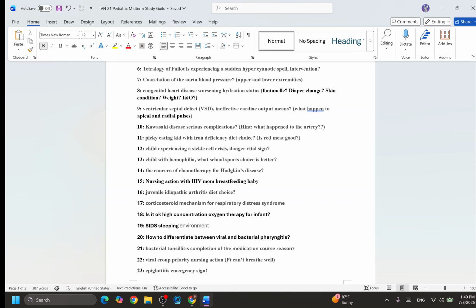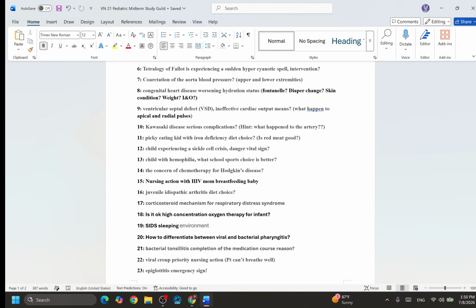Number 12, the child experiencing a sickle cell crisis, the danger vital sign. Think about it. Sickle cell crisis, what will happen? We talk about the pain a lot, right? But how about the vital signs? Do you think sickle cell crisis will change some vital signs? Yes, they will change certain vital signs. And the vital signs are telling you the patient is in some kind of crisis right now. Pain medication maybe is not helping so much, so you need to do something else.